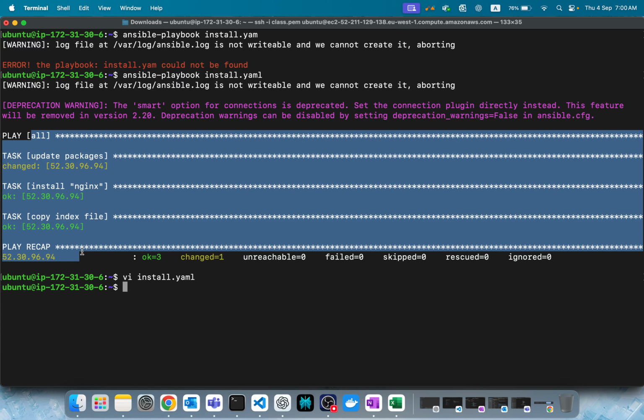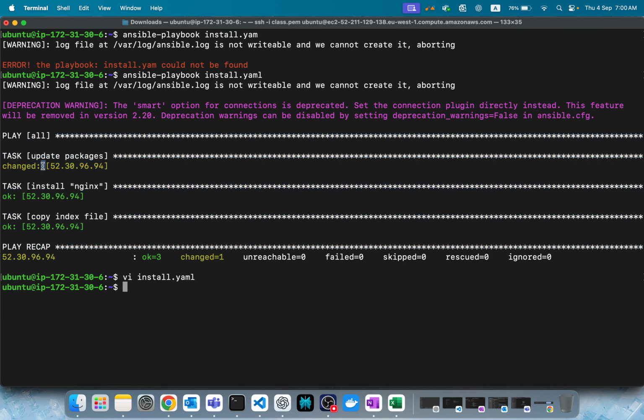So as of now, we have only one server. That's why you can see only one OK here, one changed like this. But if there are 10, it will execute this task one by one on all the nodes. You can see 100 or 10, whatever the list is, depending on what you have. Got it? Usually that's how the behavior is.